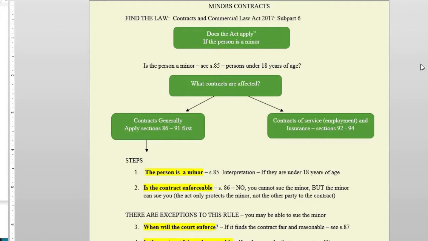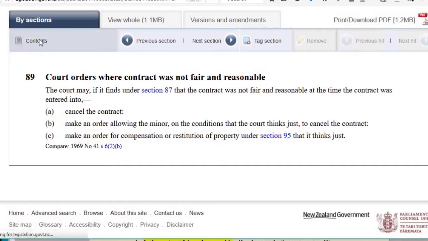Going back to our diagram, which is on Canvas, you can see the Minors Contracts Act. We have to follow through these procedures. Does the law apply? Is this person a minor? And therefore the Act applies to them. You'll see down here, that's our first step. So let's turn to the Act itself.